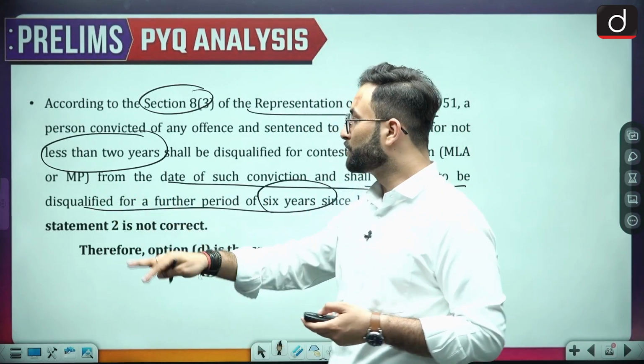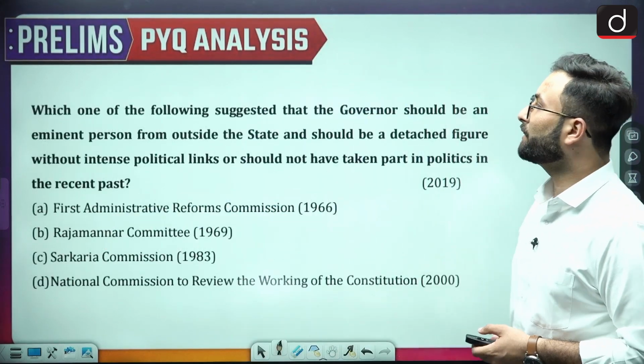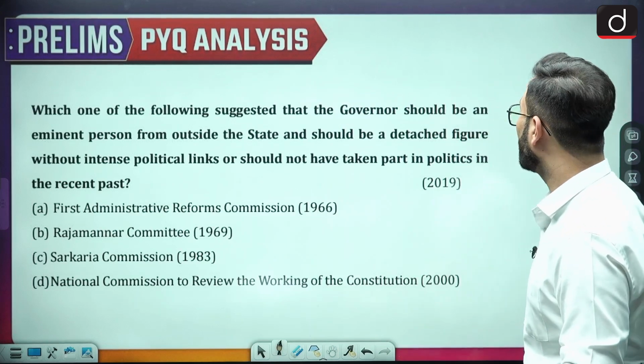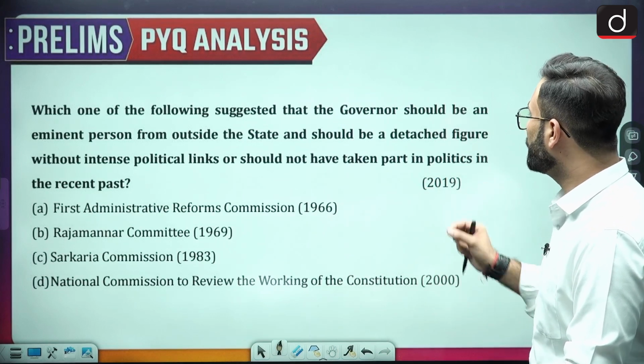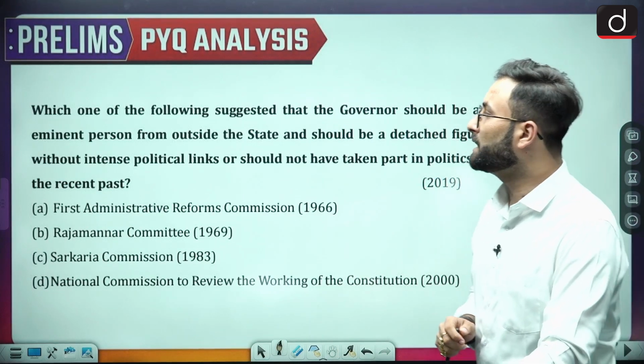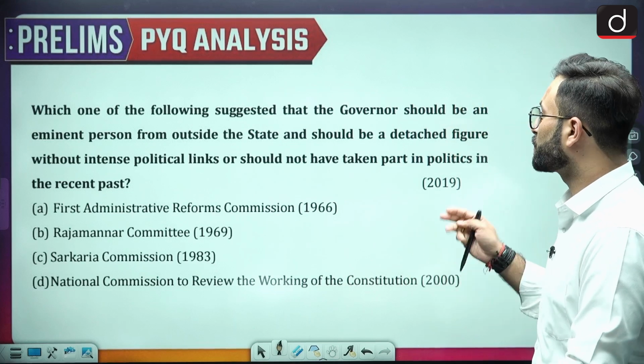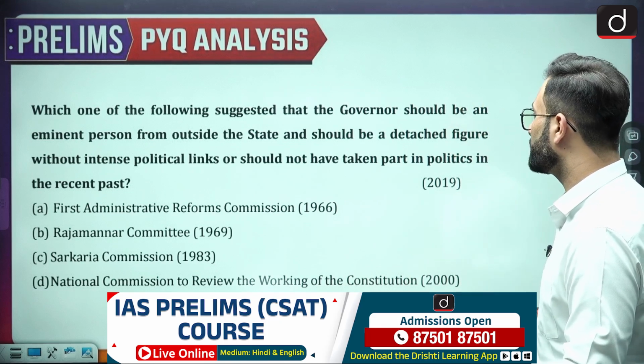After that he can. So that is there. Coming to the next one, which one of the following suggested the governor should be an eminent person from outside of the state and should be a detached figure without intense political links, or should not have taken part in the politics in the recent past?